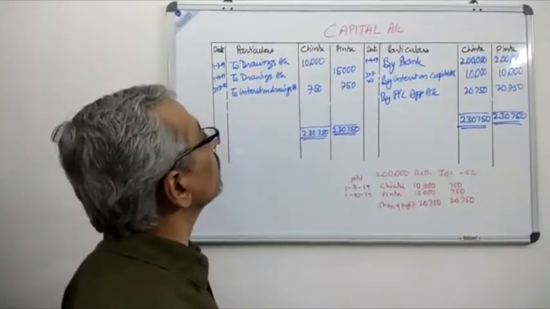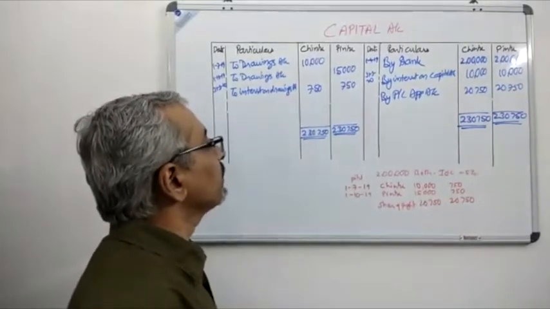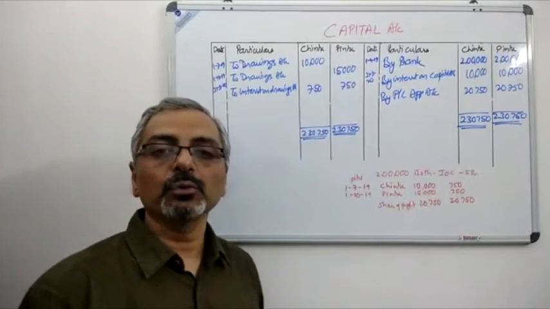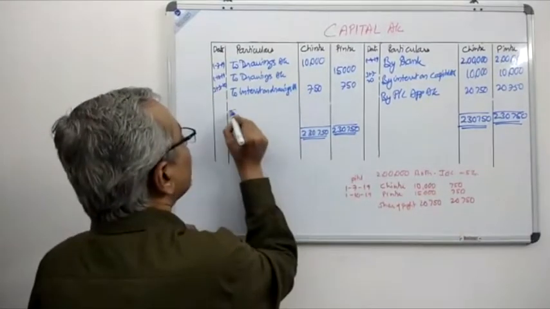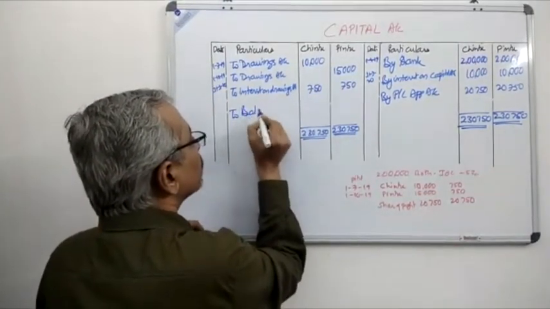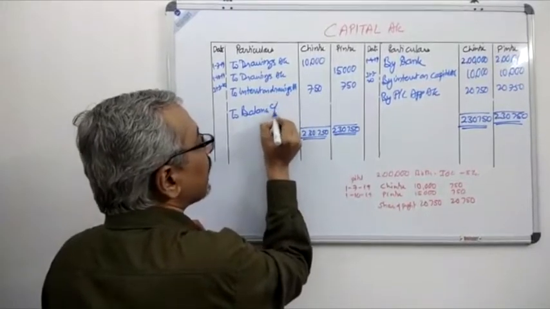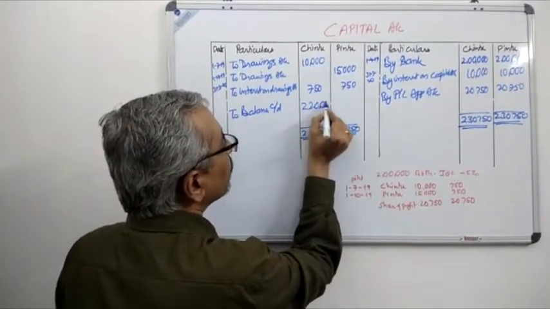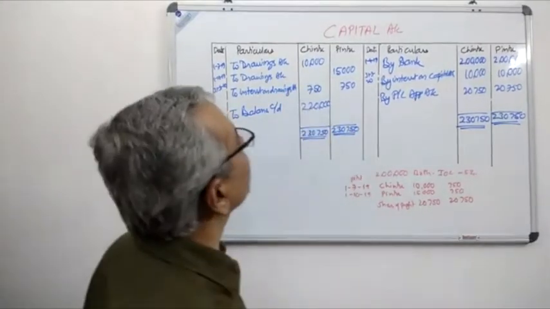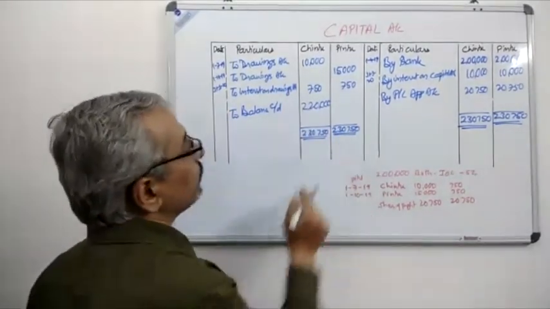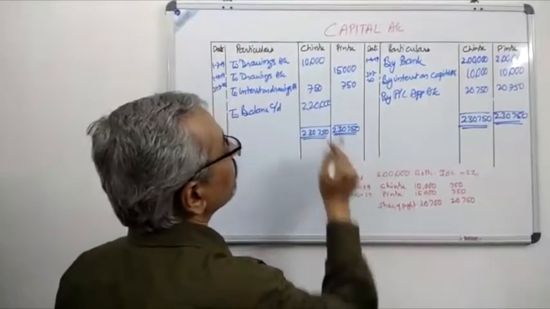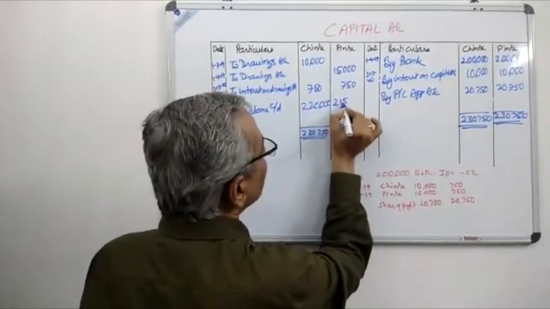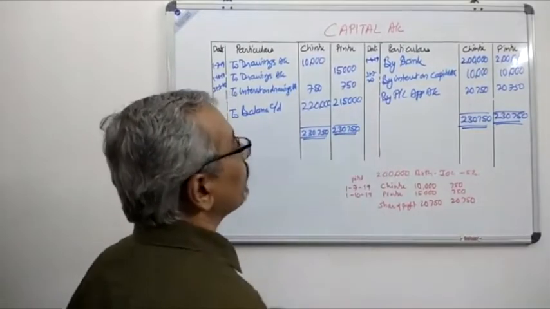So you can see over here that 2,30,750 minus 10,750 is giving us a figure of 2,20,000. So we'll write over here, by balance carried down, 2,20,000 for the first partner, that is Chintu, and you can see over here 2,30,750 minus 15,750 gives us 2,15,000 for the second partner Pintu.